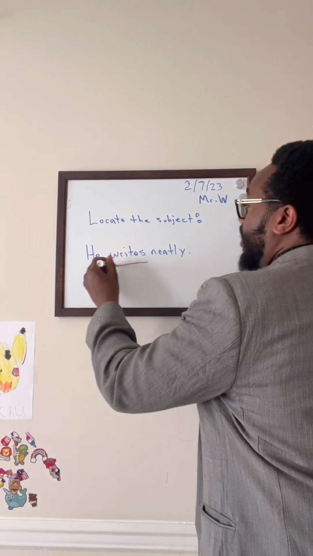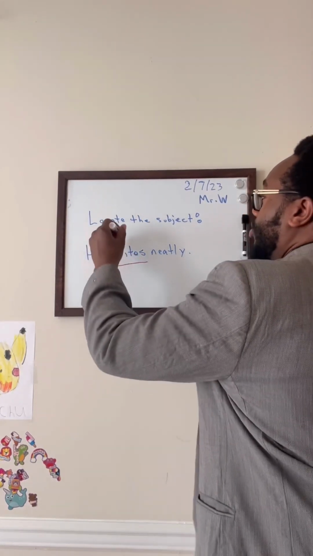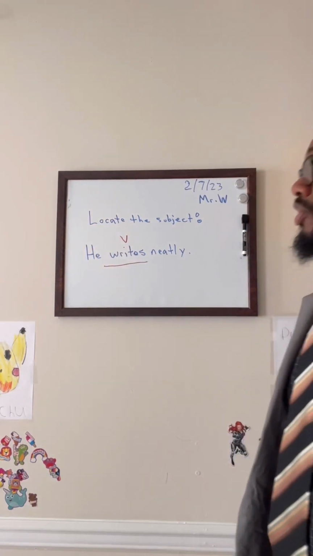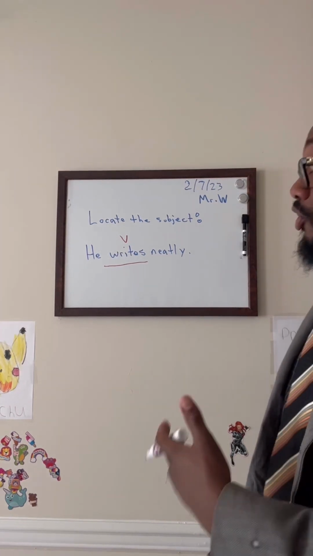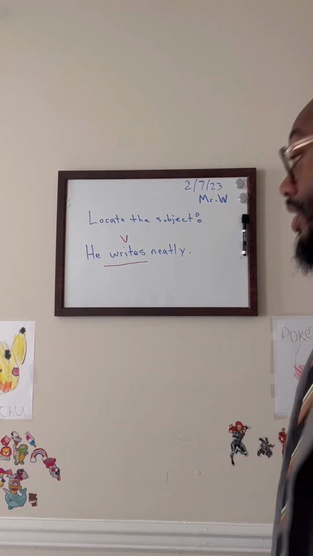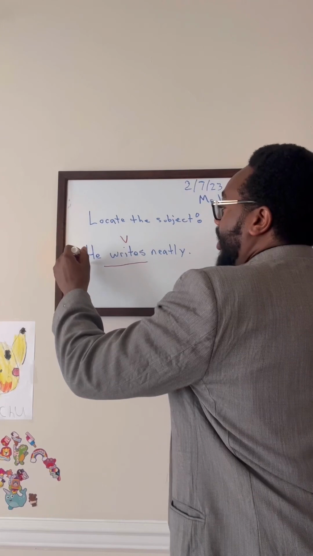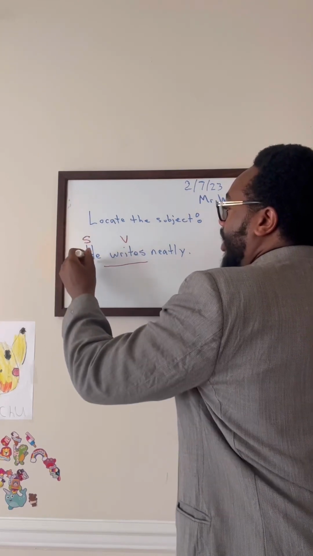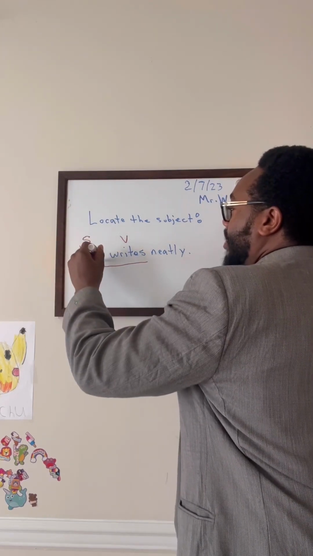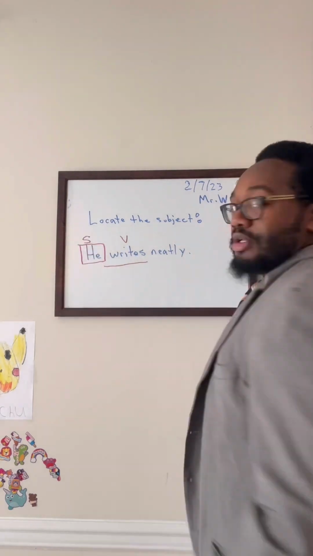Correct. Writes. This is the verb. We're going to put a V for verb. Okay. Now, who's doing the writing? It's either going to be he or neatly. He. He is the subject. Let's put an S for subject right there. He. This is the subject of the sentence doing the writing.